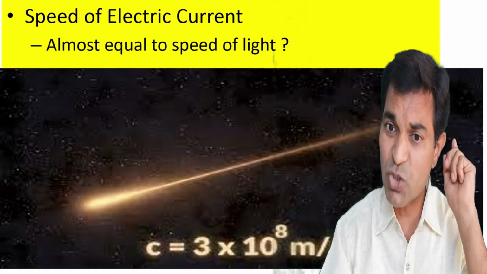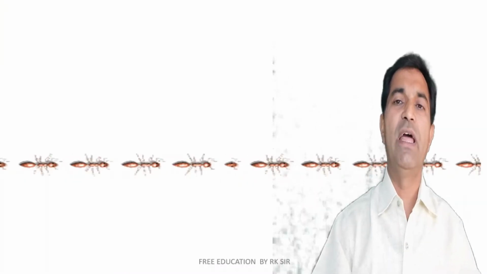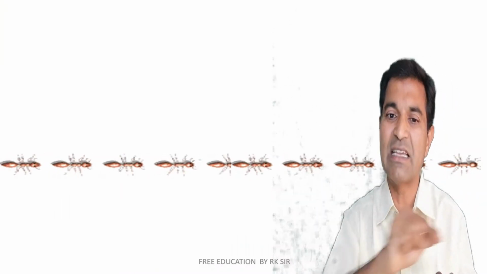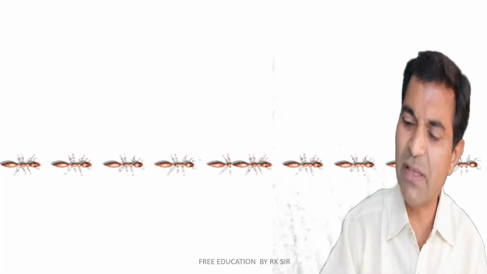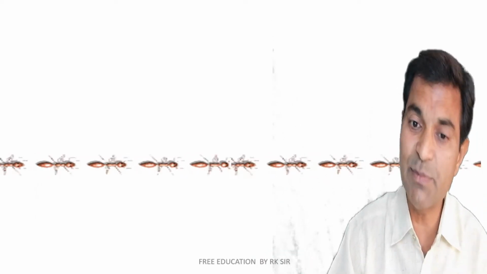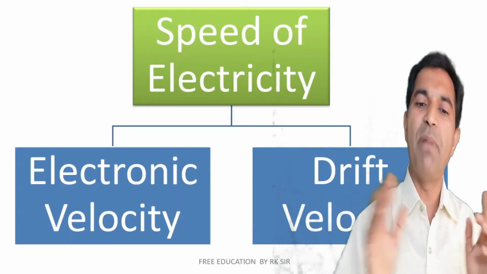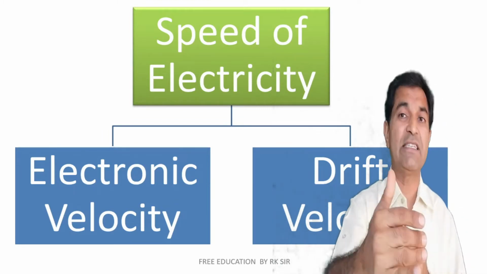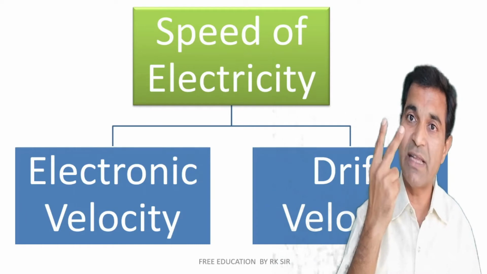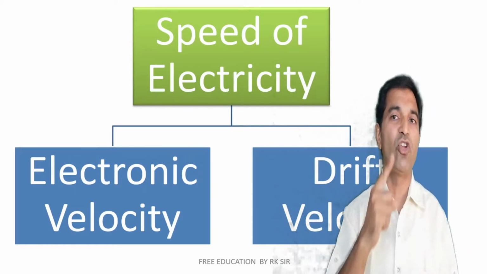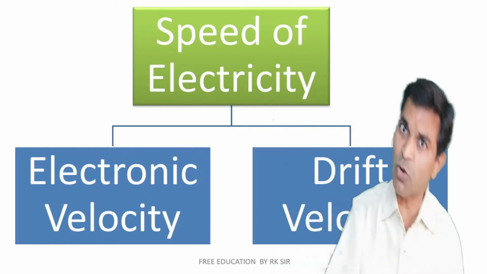But actually it's not the speed of an individual electron. An individual electron travels just like moving ants, very slowly, and this is known as the drift velocity of an individual electron. But the effect of electricity is different. If there is a 6 lakh kilometer long wire, it will take 2 seconds, because 3 lakh kilometer per second is the speed of the effect of electricity.